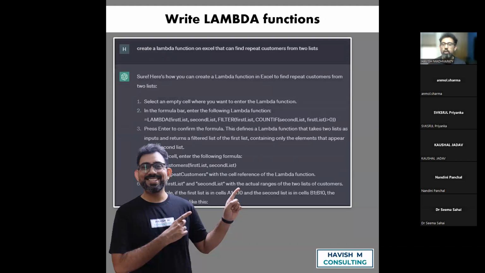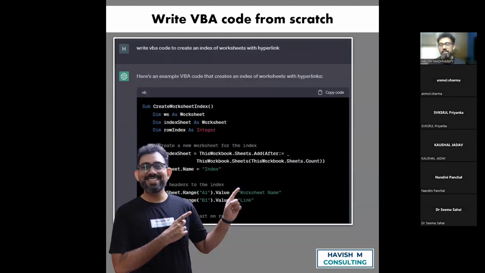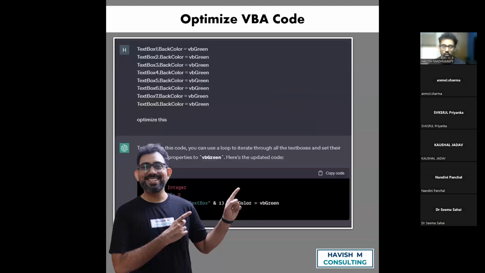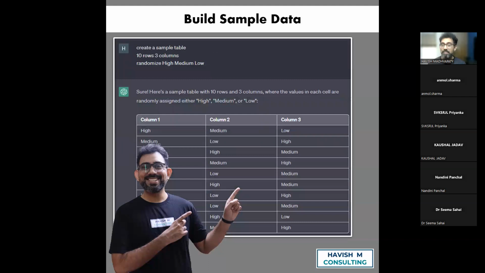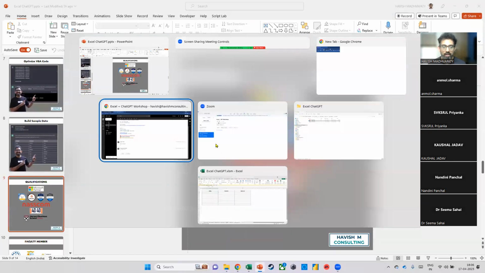Now, some of you perhaps have not worked with Lambda before. So I'll make sure to spend a little bit of time talking about Lambda functions as well. Then on the programming side, we can talk about how you can write VBA code from scratch, which means that you don't have to be a coder. You don't have to learn anything about coding. You can just give a one-line statement and it does the entire code for you. We can also use it to optimize code, which means that let's say you already have some code with you and you would like to refactor it, make it more efficient. That also works. You can also build sample data, and I'll talk about what would be the use cases for doing something like this.